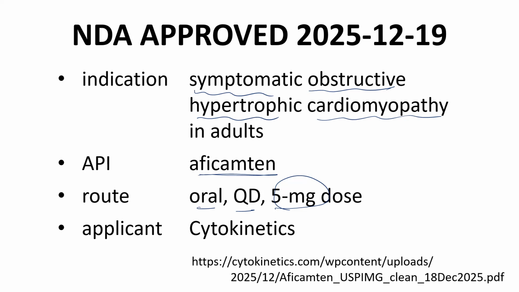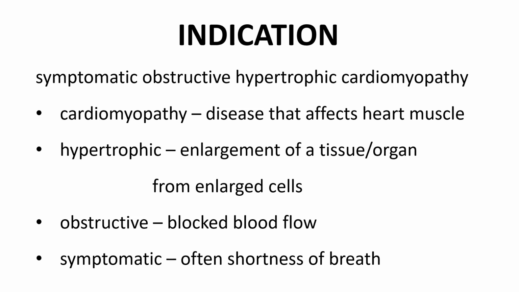A link to the prescribing information insert of Myqorzo is shown on this slide as well as in the video description. I personally needed help with the indication, so I'm going to expand on it a bit on this slide by breaking out each term. Cardiomyopathy is any disease that affects heart muscles. Hypertrophic refers to enlargement of a tissue or organ from enlargement of cells.